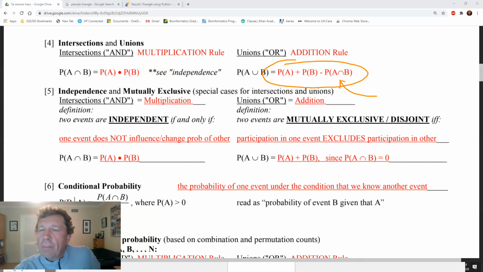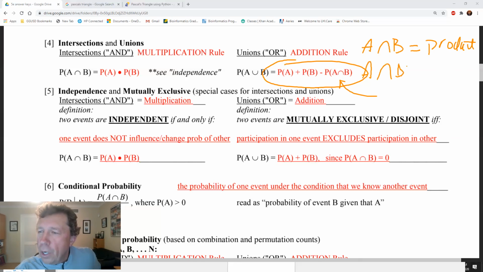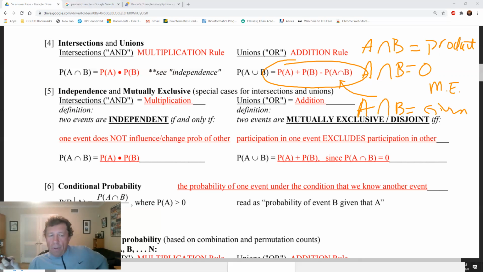A intersection B could be their product if the events are independent. A intersection B could be 0 if the events are mutually exclusive or can't happen at the same time. And A intersection B could be some given number if they are not independent, but also not mutually exclusive.